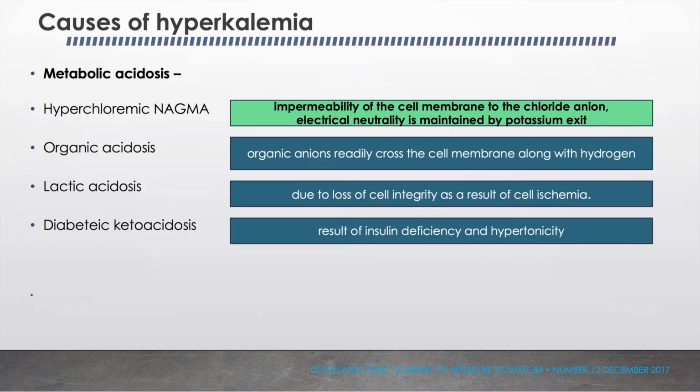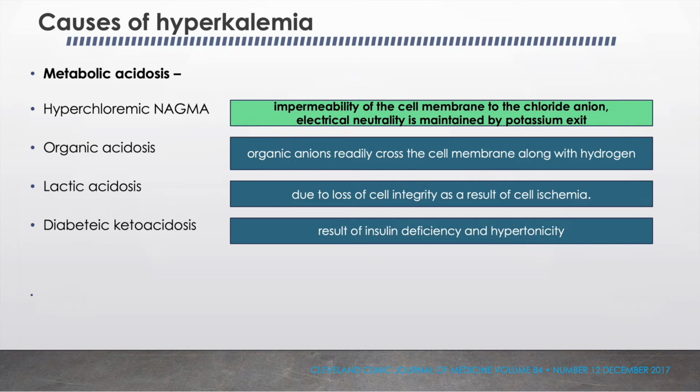We have to remember one thing in case of metabolic acidosis. Hyperkalemia because of cellular redistribution only occurs in hyperchloremic, normal anion gap metabolic acidosis. Because of the impermeability of the cell membrane to the chloride anion, electrical neutrality is maintained by potassium exit.